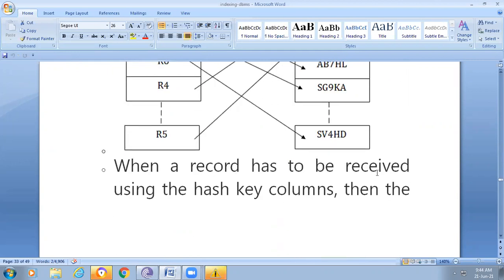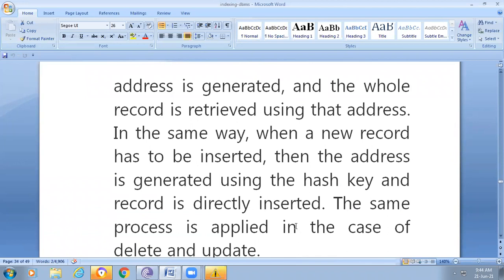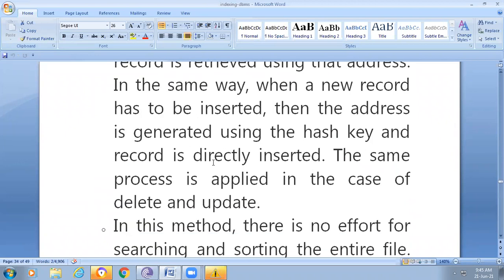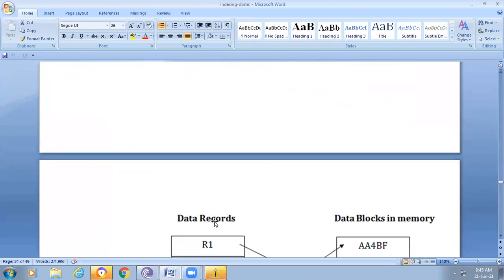When a record has to be retrieved using the hash columns, the address is generated and the whole record is retrieved using the address. In the same way, when a new record has to be inserted, the address is generated using the hash key and the record is directly inserted. The same process is applied for delete and update. In this method, there is no effort for searching and sorting the entire file. Each record is stored randomly in memory.